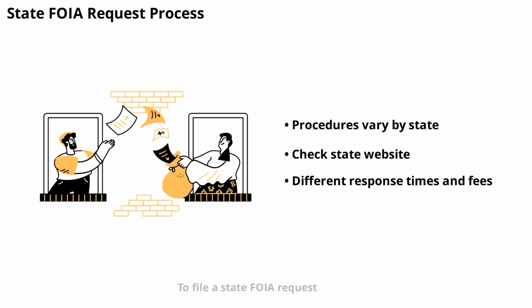To file a state FOIA request, you'll need to follow your state's specific procedures. Some states require written requests, while others allow online submissions. The response time, fees, and appeal process can also differ. It's important to check your state's Open Records website for detailed instructions before submitting your request.